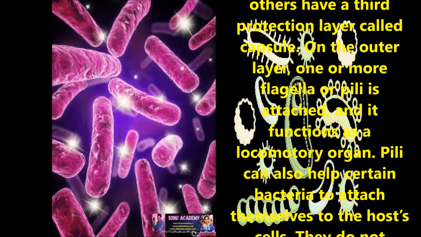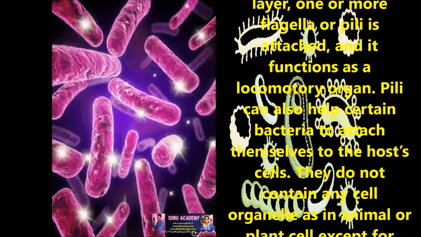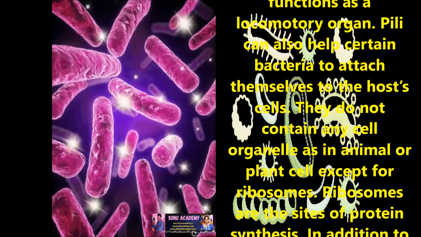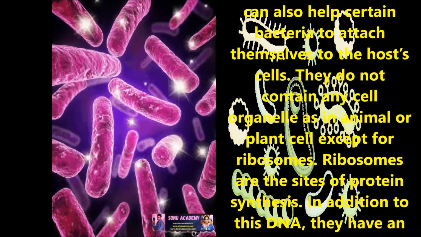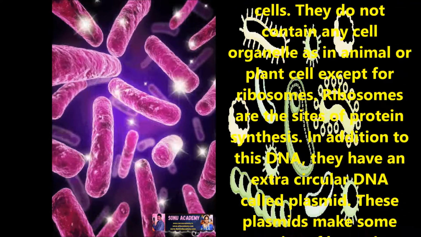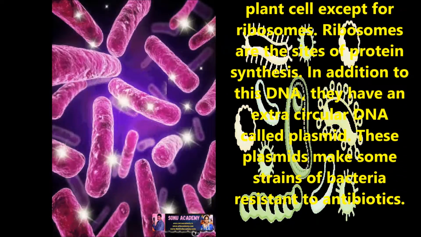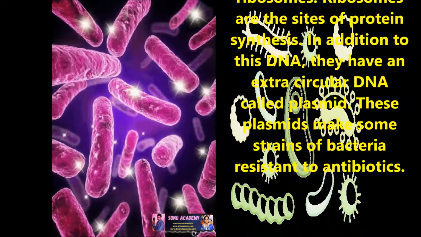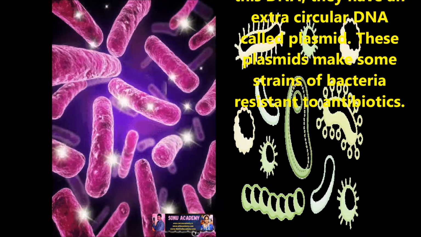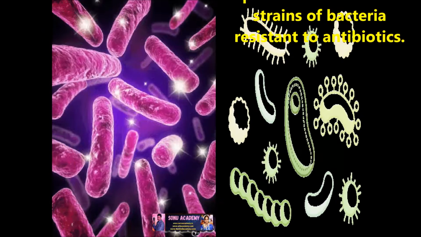On the outer layer, one or more flagella or pili are attached and function as locomotory organs. Pili can also help certain bacteria to attach themselves to the host cells. They do not contain any cell organelles as in animal or plant cells except ribosomes. Ribosomes are the sites of protein synthesis. In addition to this DNA, they have an extrachromosomal DNA called plasmid. These plasmids make some strains of bacteria resistant to antibiotics.